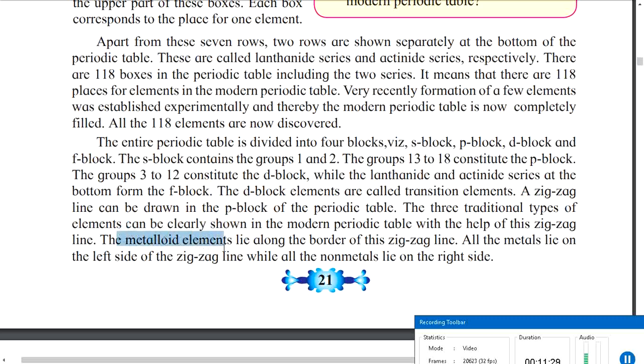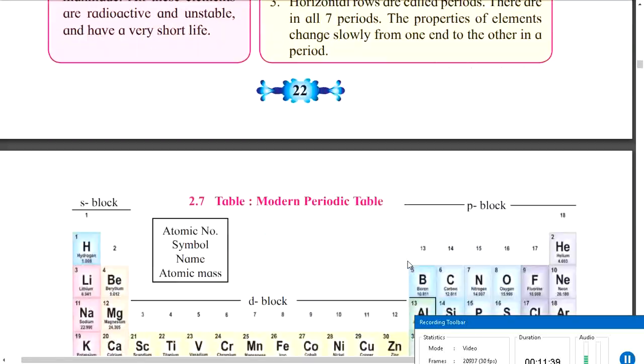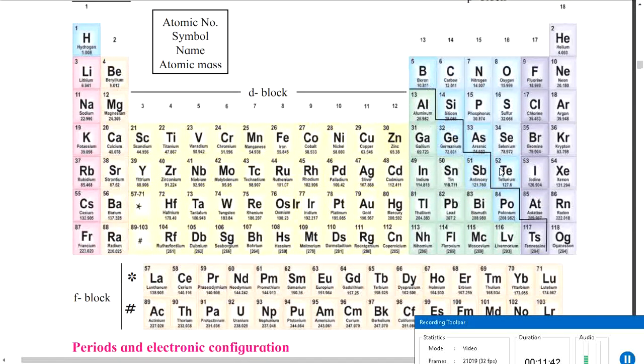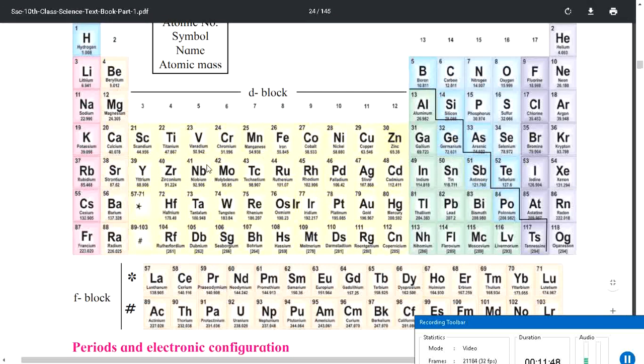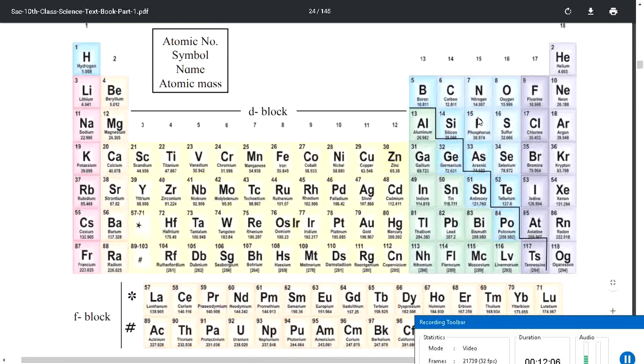The metalloid elements lie along the border of this zigzag line. All the metals lie on the left side of the zigzag line, while all the non-metals lie on the right side. Now let us go to the diagram back and read it. So this is the zigzag line. The author wants to say that all the elements present on the left side are metals, and all the ones present on the right side, like this entire side, I hope you all can see, are non-metals. But the elements present just beside this zigzag line, if you can see properly, the author has said that they are called metalloids.